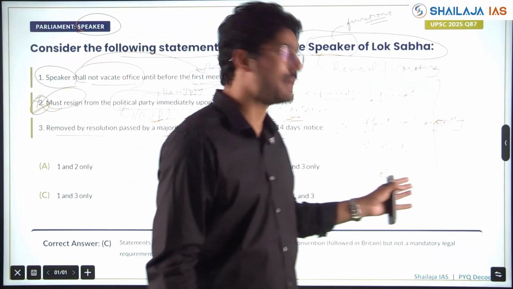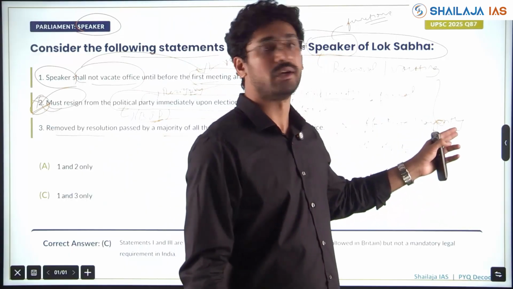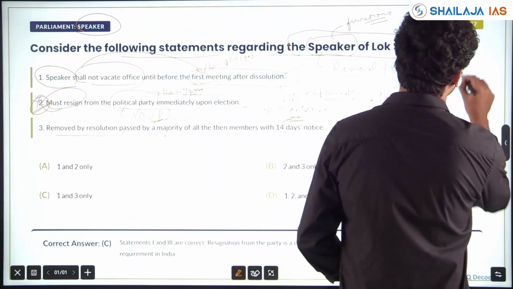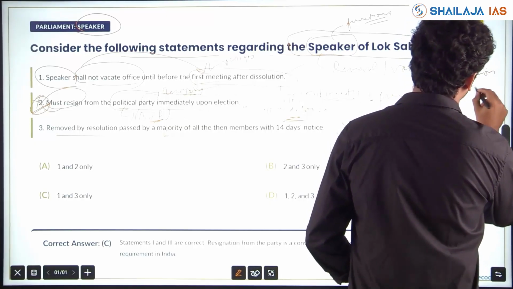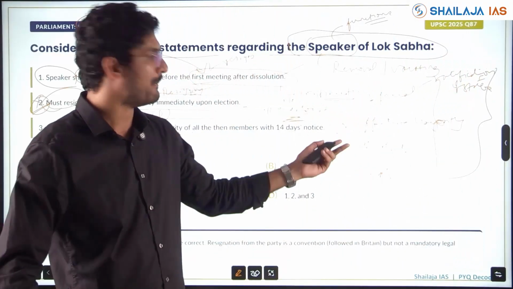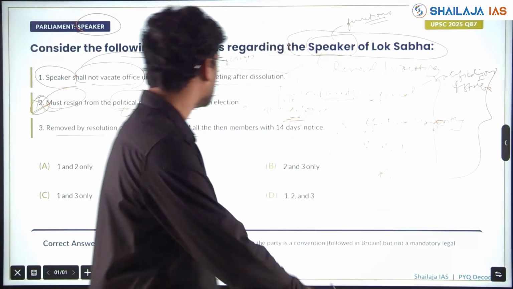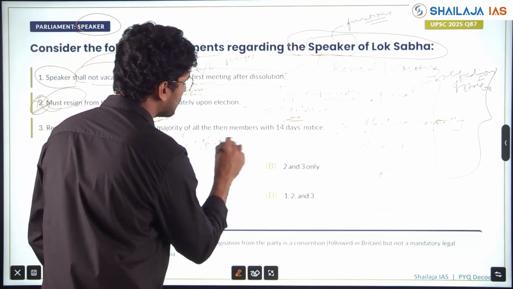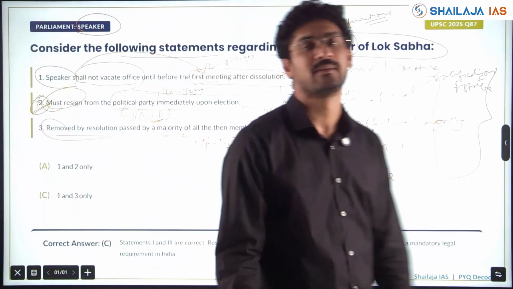Which provisions are for simple majority, which for absolute majority, which for effective majority, which for special majority with ratification of states, and which without ratification of states. All these are very important, and one question might come from this area with respect to bill passage and the types of majority required. See, this is how you deduce. Here, effective majority has also been asked in the Speaker's removal and vacating of the Speaker's office.